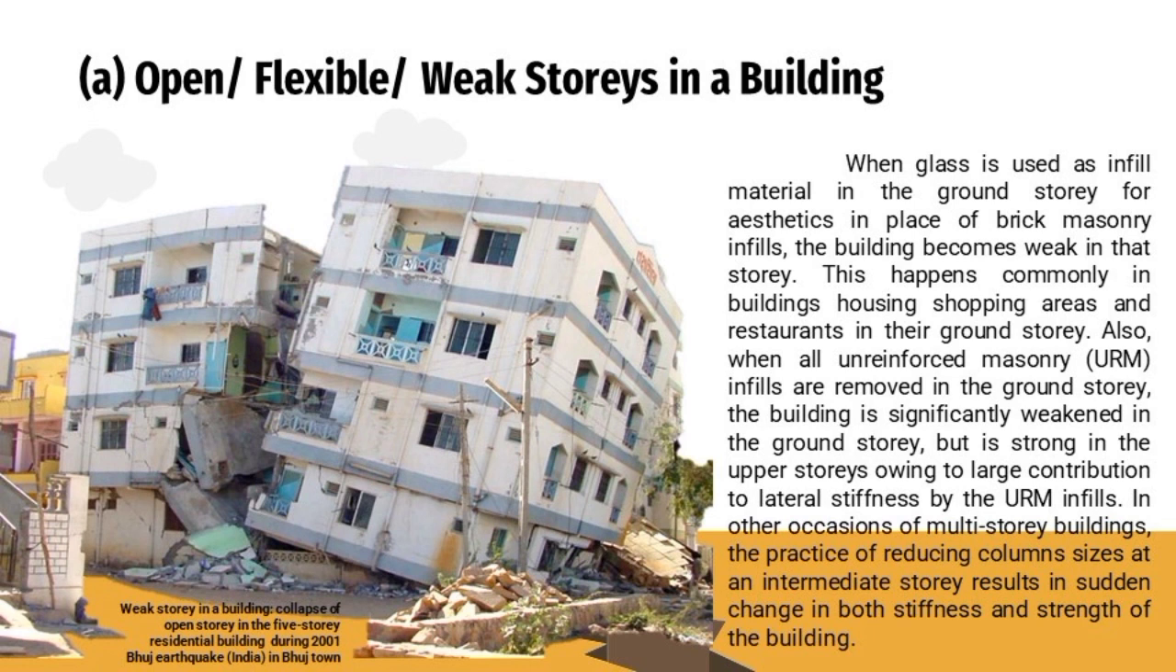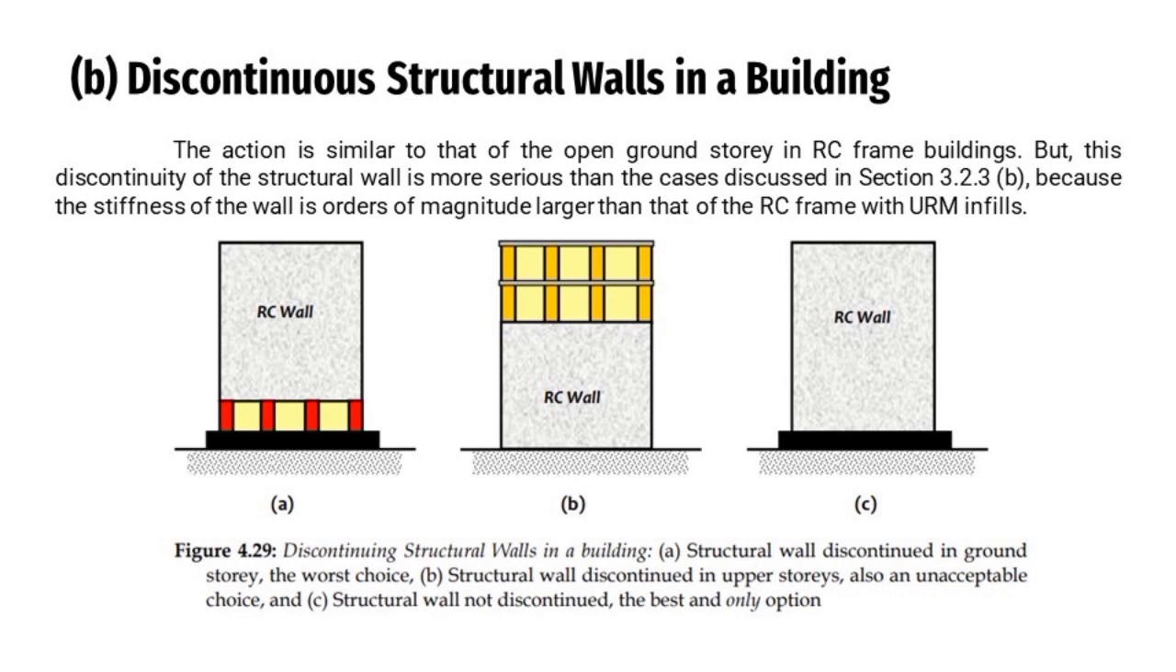is an open story in a 5-story residential building during the 2001 Bhuj earthquake in India. Their ground floor had more glass infill material, but of course the earthquake also contributed to the collapse of the building. So, the next is discontinuous structural walls in a building.